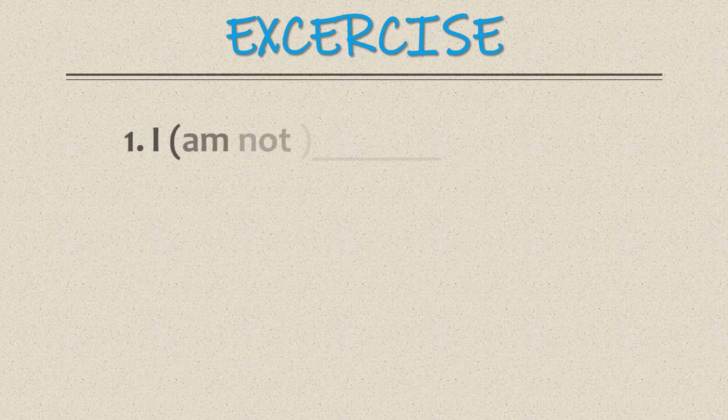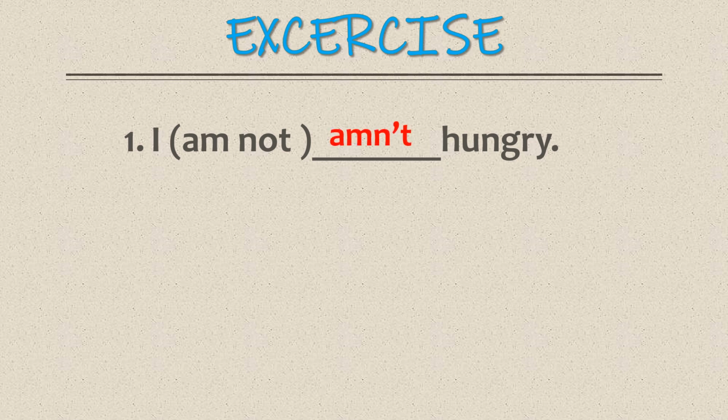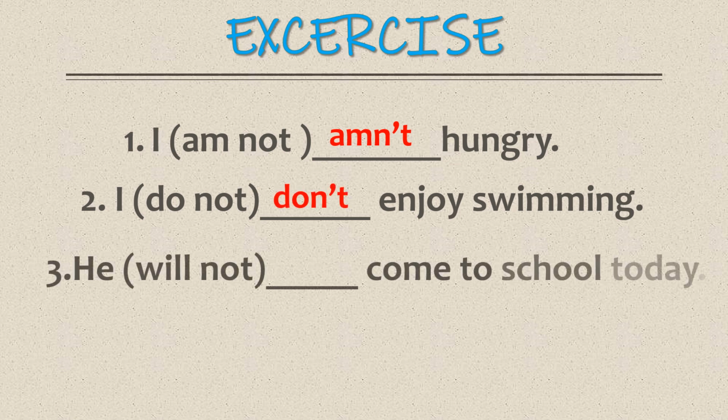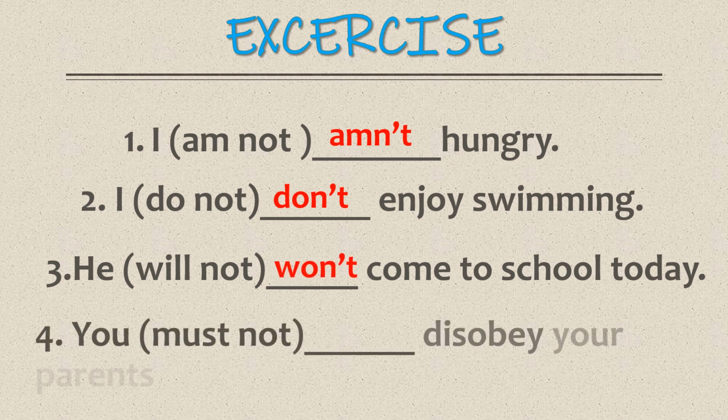I am not hungry. So you just have to put an apostrophe in place of the alphabet O. I do not enjoy swimming. I don't enjoy swimming. He will not come to school today. He won't come to school today. You must not disobey your parents. You mustn't disobey your parents.